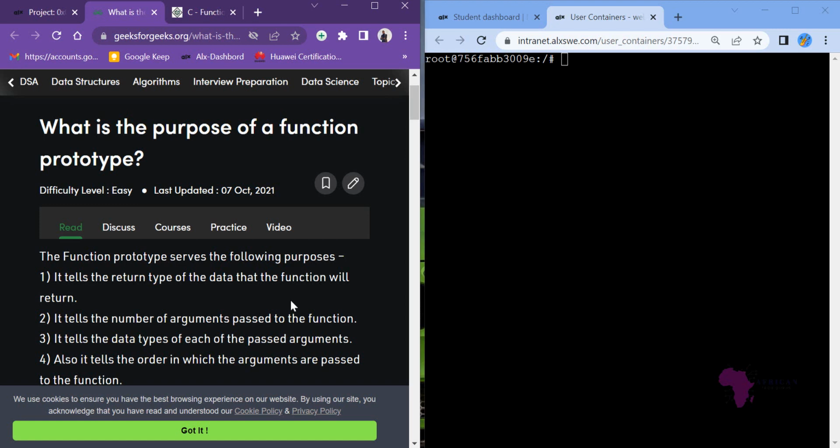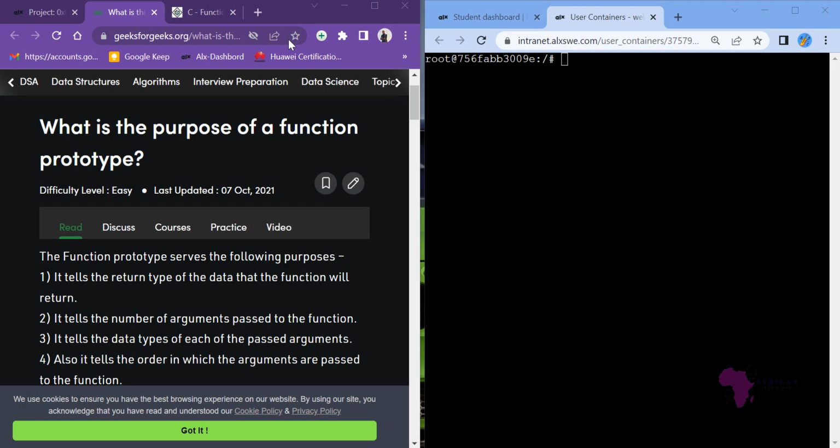If I say void area, my return type in this case will be void. So it will be able to tell us the return type. Number 2, it tells us the number of arguments passed to the function. For example, if we talk about area, we will talk about the length and the width. So there are only 2 arguments which are passed to this particular function.